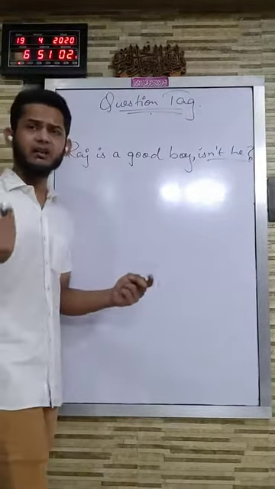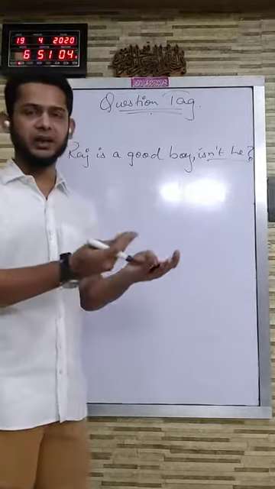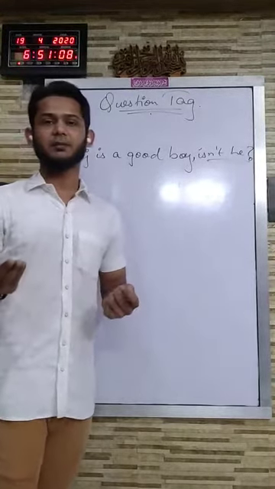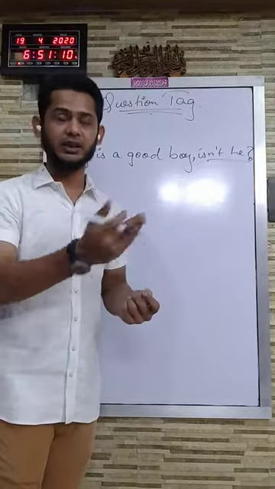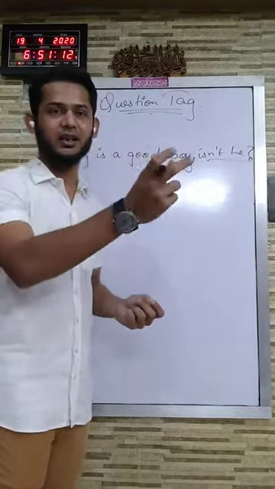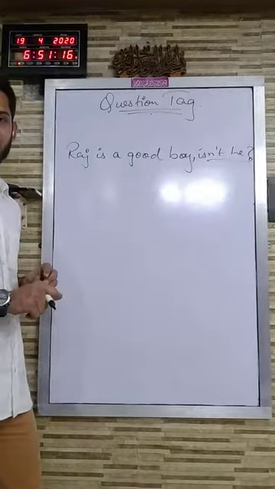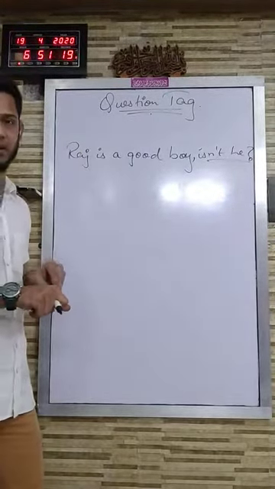Okay? In our day-to-day speaking, many times we also use this in our vernacular language, that is, उसने बहुत अच्छा किया के नहीं. So this किया के नहीं is basically the question tag which we are studying over here. I hope that you have understood what the question tag is all about.